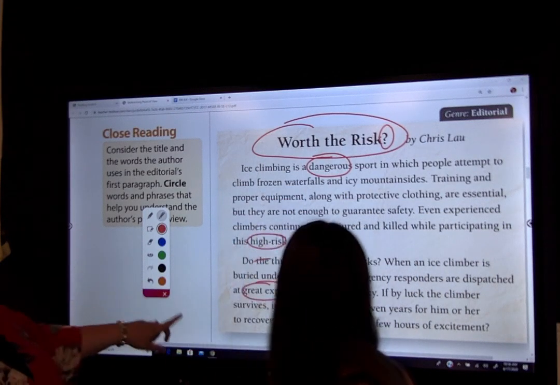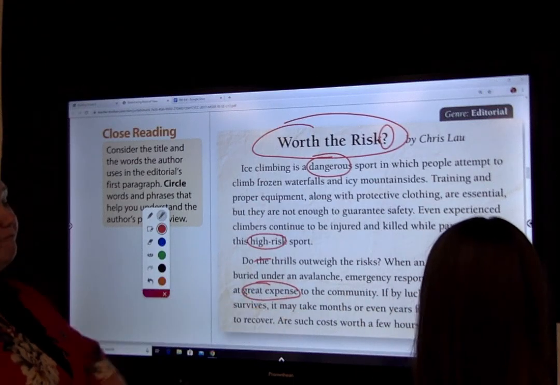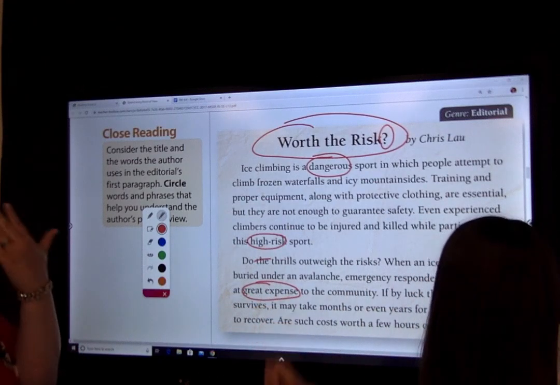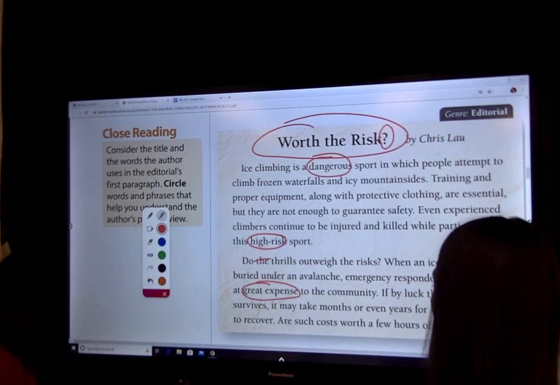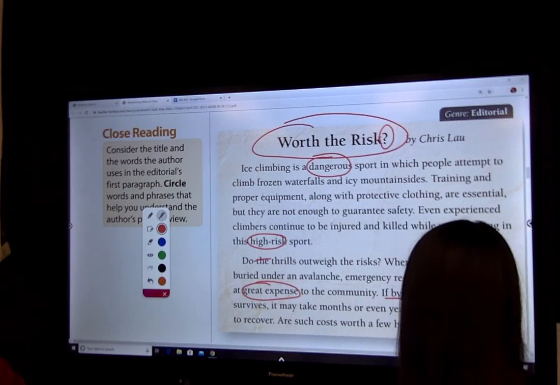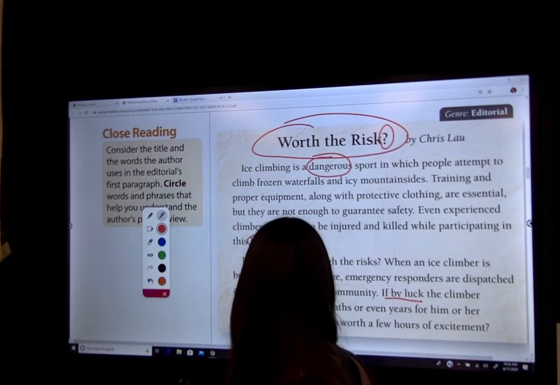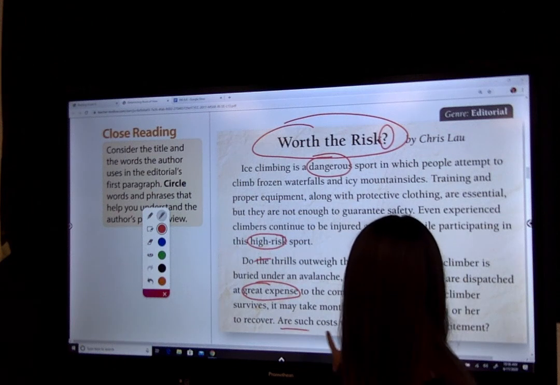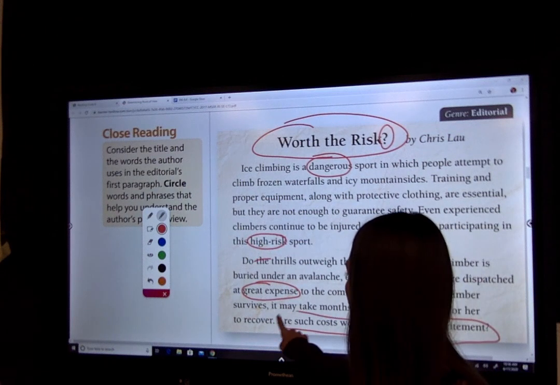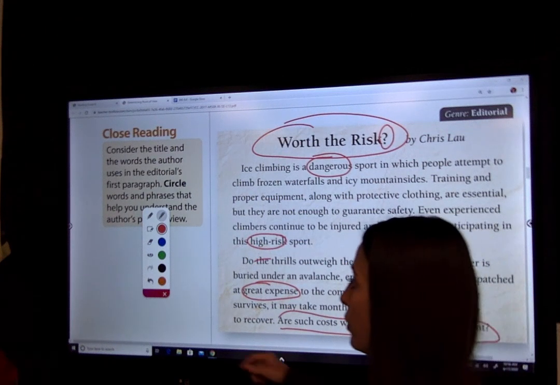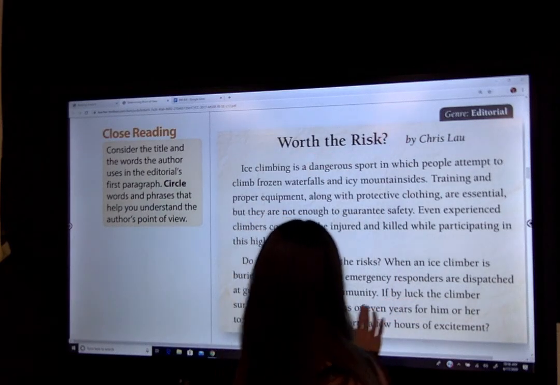I also noticed right here where they said, if by luck the climber survives. Yep. That's very good. They're saying, yeah, if they're lucky. So that shows their opinion as well. And then it says, even the end with a question, are these costs worth a few hours of excitement? So let's go look.